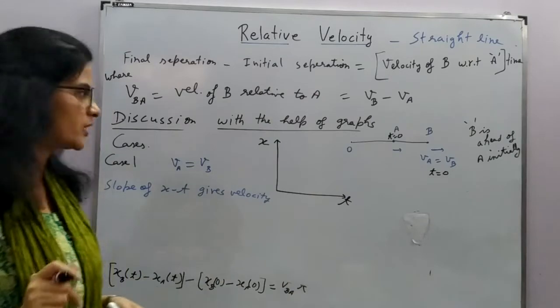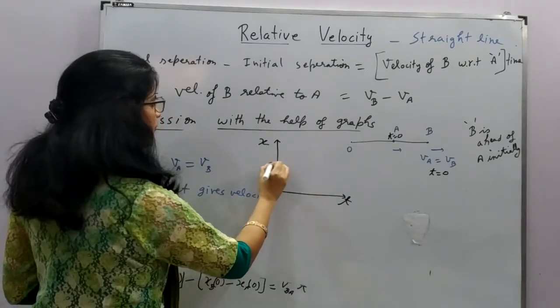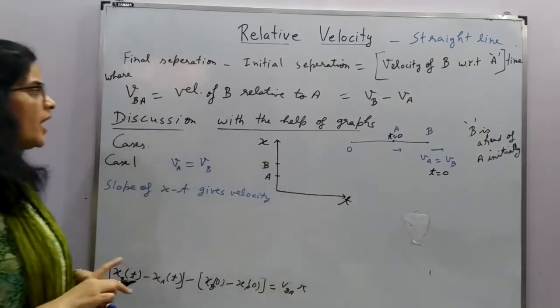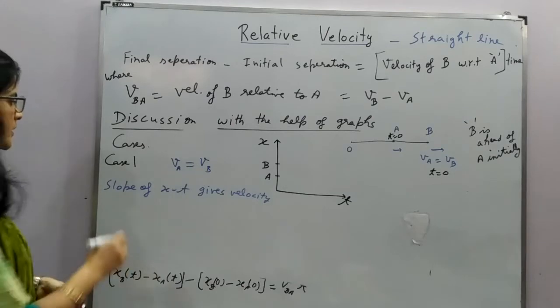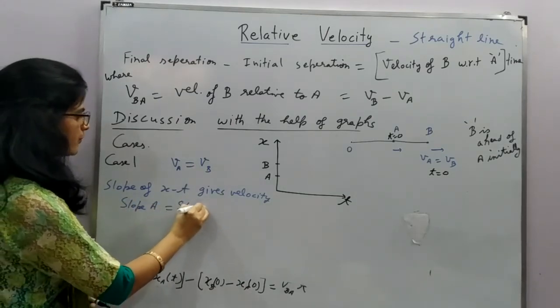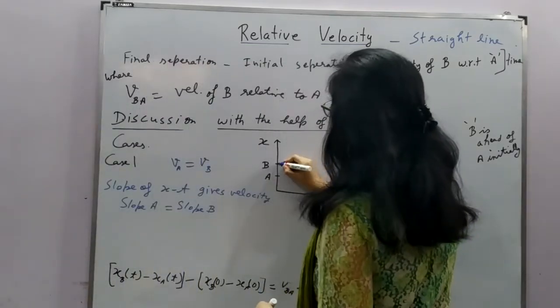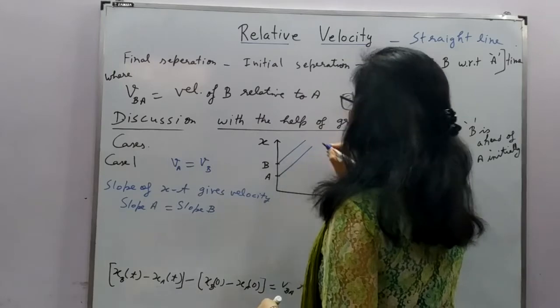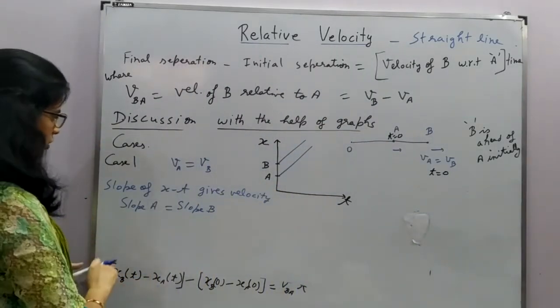Remember the previous figure which we have discussed. If we are saying that the velocities of both are equal, that means slope of A is equal to slope of B. So what will be the shape of the graph? This.